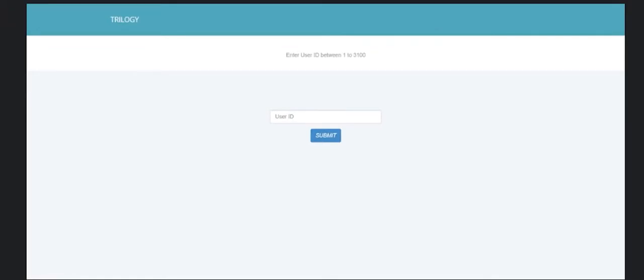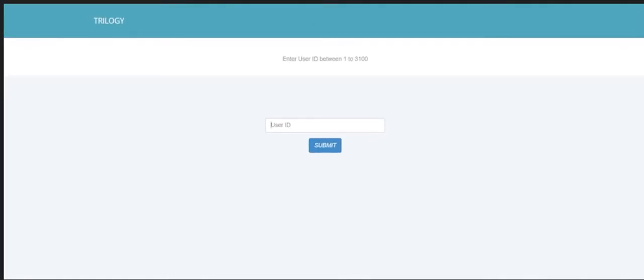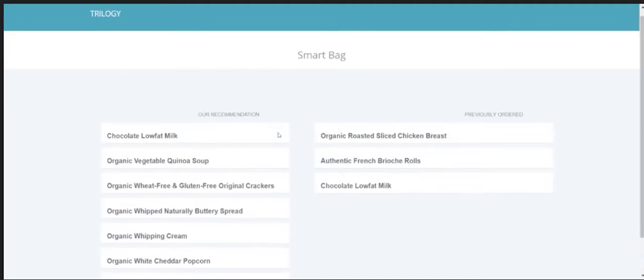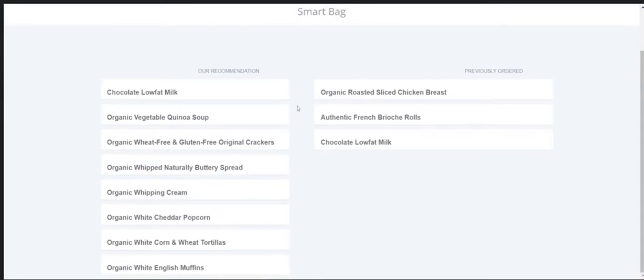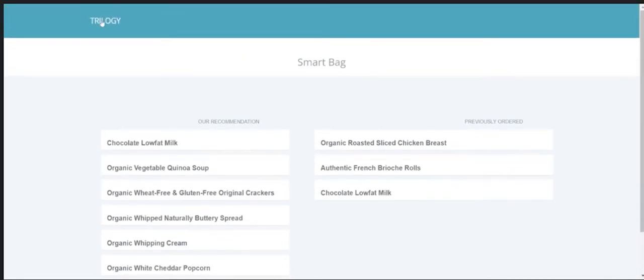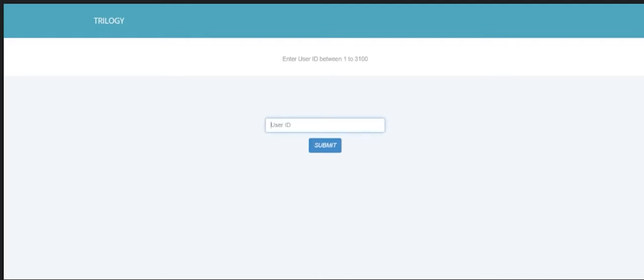In our project, we have used a set of users and their order history to create a smart basket. It recommends products to every user based on their purchase history and order history of users of similar taste. Our project has mainly used two types of recommendation system models, content based filtering and collaborative filtering.